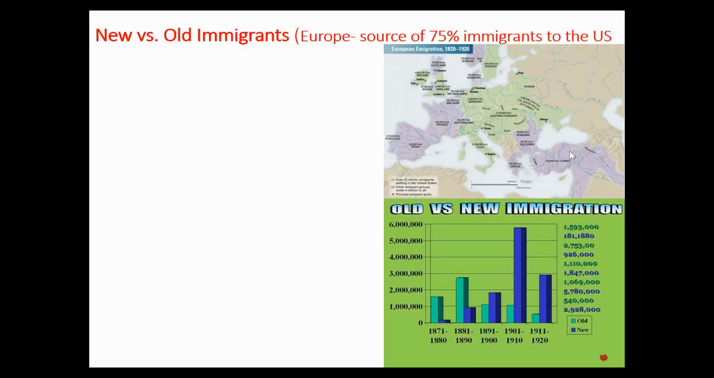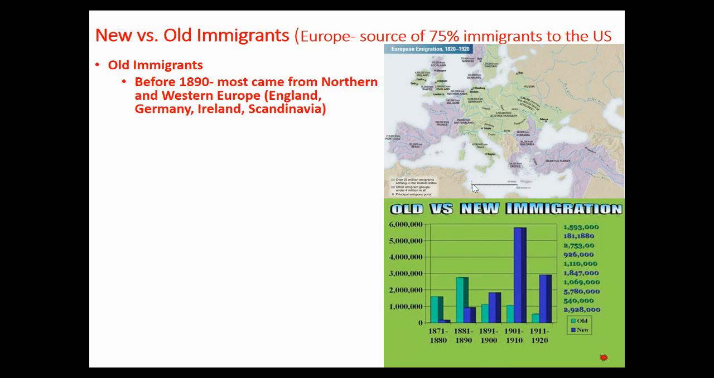Okay. Now, there are two types of immigrants coming to America: the good immigrants and the bad immigrants, because we've always been a nation of immigrants. Now, first off, remember, 75% of immigrants coming to America are coming from Europe. And the old immigrants are immigrants who've always been coming from Europe. That's this green line right here, okay? And these nations include Northern and Western Europe up here. We are talking England, Germany, Ireland, and Sweden or Scandinavia up here. So these countries right here are the old immigrants who've always been coming to America, and they were seen as being the good immigrants, right?